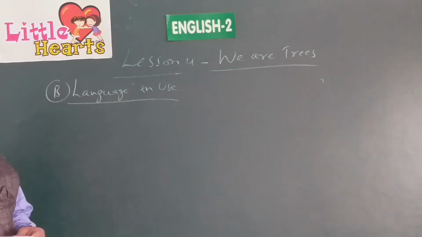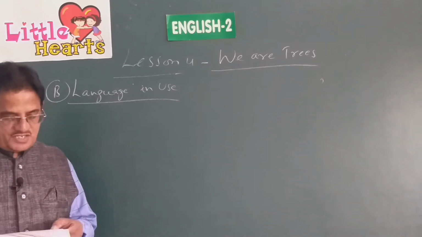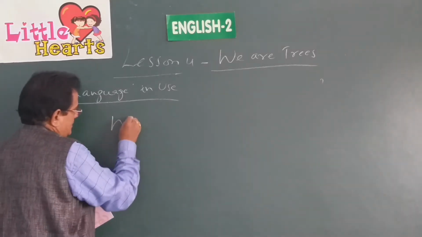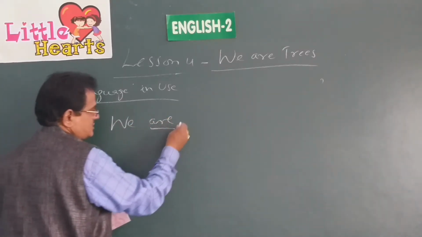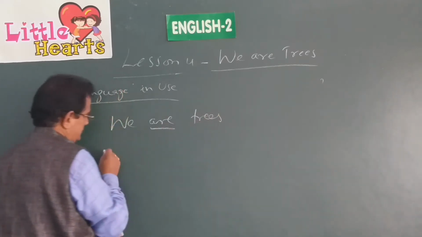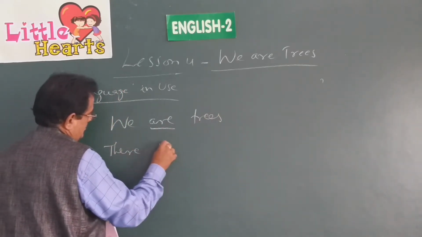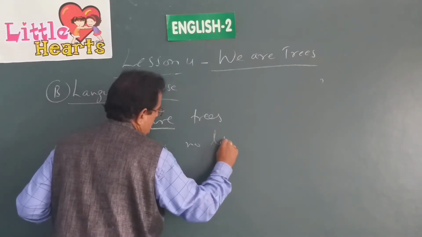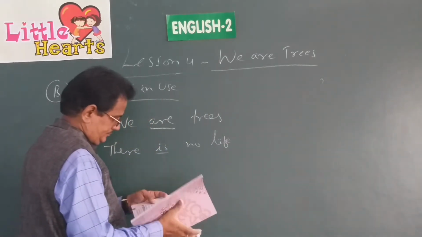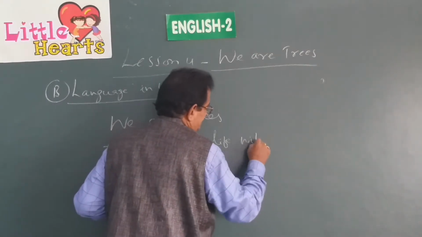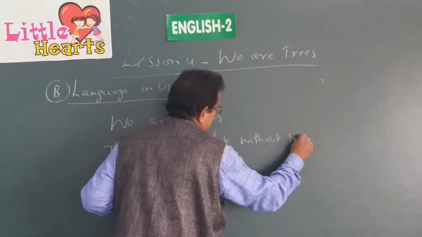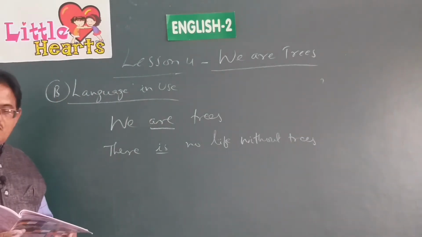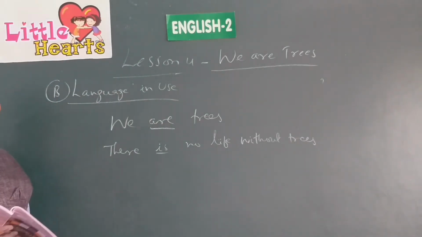Read the following sentences. We are trees. There is no life without trees. Look at these sentences and look at the underlined words also. What are the verb forms of the words underlined?